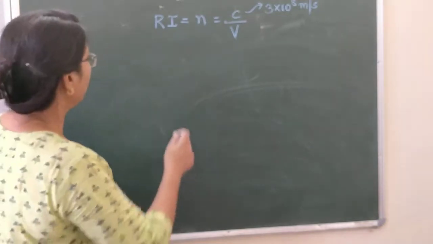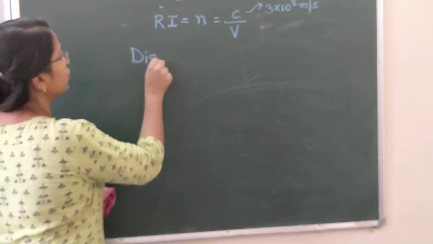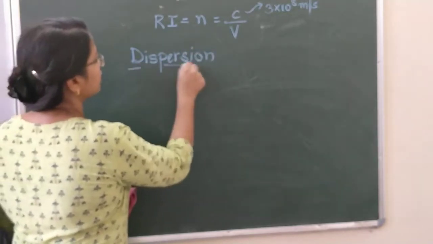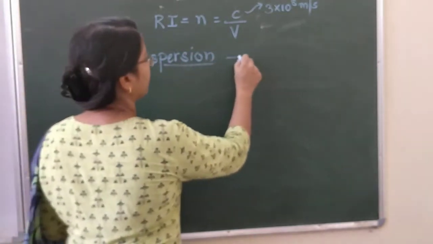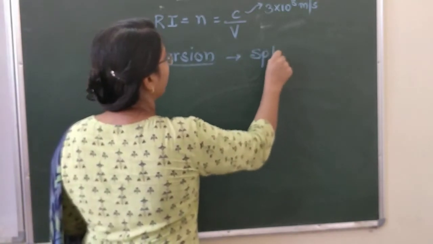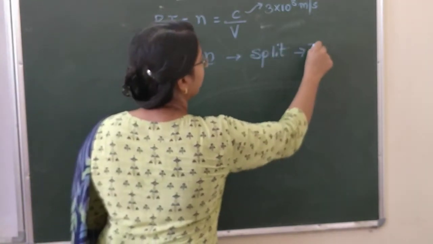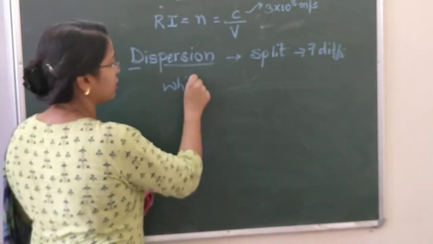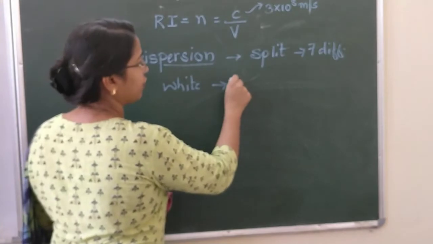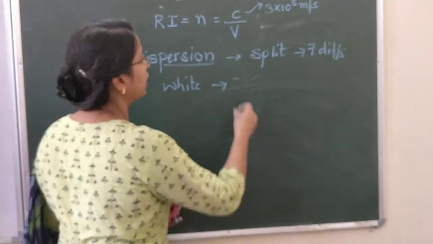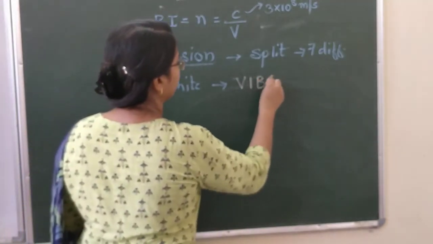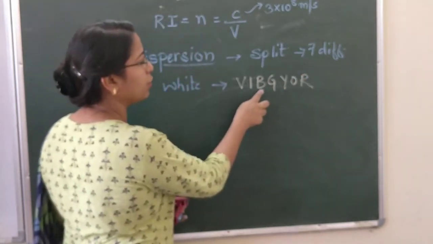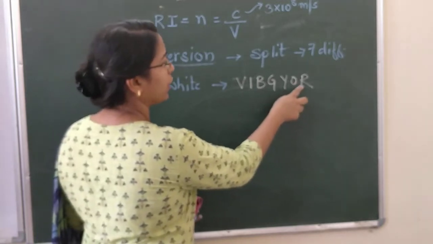Now we are going to learn about the dispersion phenomenon. Dispersion means splitting of white light into 7 different colors, and these 7 colors are VIBGYOR: violet, indigo, blue, green, yellow, orange, red.